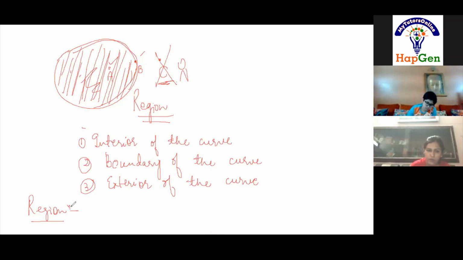Region is: an interior of the curve together with its boundary is called its region. Any confusion? No, ma'am.